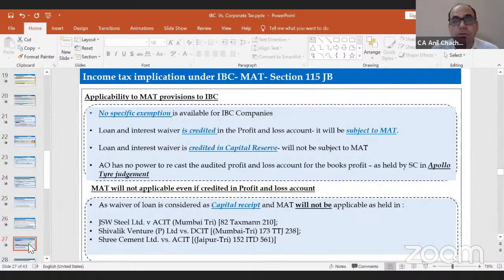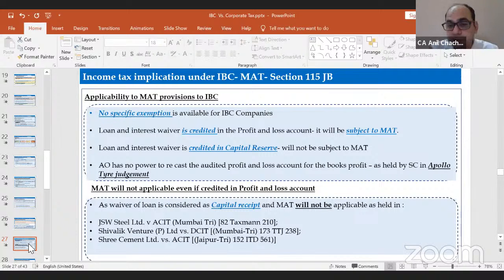because you can apply the Polo judgment of the Supreme Court. Whatever profit and loss has been audited by the auditor, you need to take it. And you have to take the adjustments as per the explanation given under section 115JB. Right? So capital reserve is a better position for me. But I am applying the Ind AS. Ind AS specifically says that, okay, boss, you have to treat it as part of the profit and loss account. So that means there's a disadvantage for me.